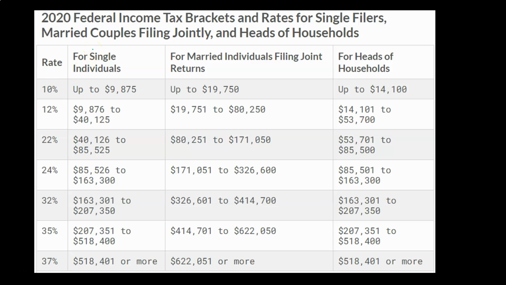Let's concentrate on the single individuals now and the rates related to them. Up to $9,875 is the 10%, and then if you go from $9,875 to $40,125, we're at the 12%. Now remember what that means. It doesn't mean that if I get $9,876 of taxable income, I level up the entire thing to 12%. I'm not being taxed now at 12% on everything, but rather I have part of my income up to the level of $9,875 at the 10%, and part of my income being taxed at the 12%. So you can see it's more of a complex calculation.